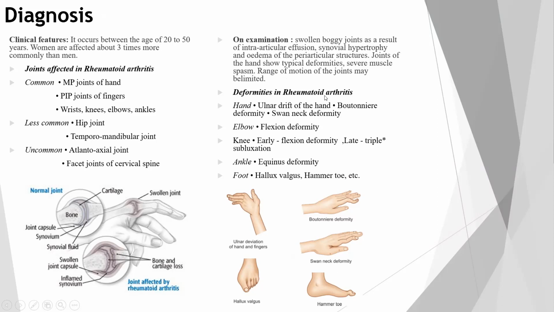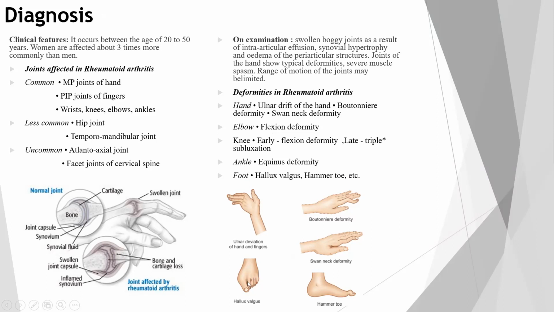Now deformities in rheumatoid arthritis. As we already talked about, on examination we'll have the hand showing typical deformities. So these are the deformities found. First, in hand, there will be an ulnar drift of the hand, boutonniere deformity, swan neck deformity. You can clearly see this in the pictures. In elbow, we'll have a flexion deformity. Knee, in early stages, we'll get flexion deformities, and later there will be luxation of the joint, triple subluxation. Ankle, there can be an equinus deformity.